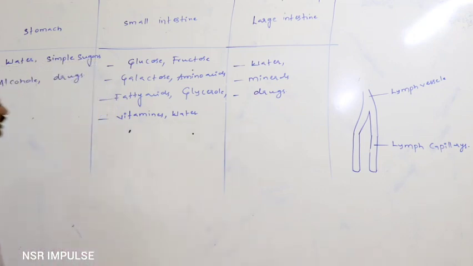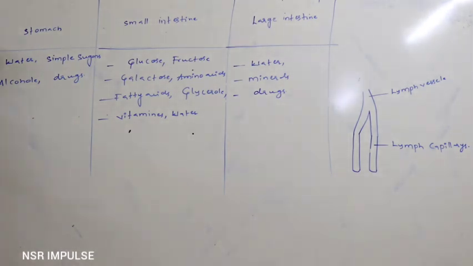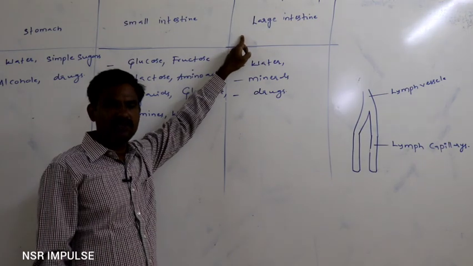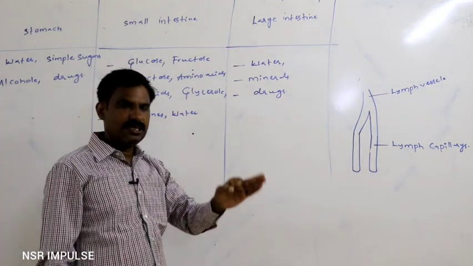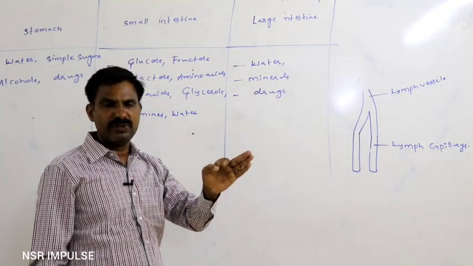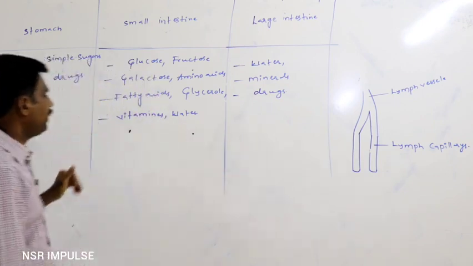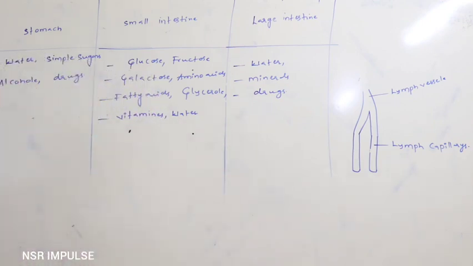In that way, drugs may be absorbed either through the wall of the mouth, or through the stomach, or through the wall of the large intestine. Drug absorption may not take place through the wall of the small intestine. This is the absorption of various substances at various sites.